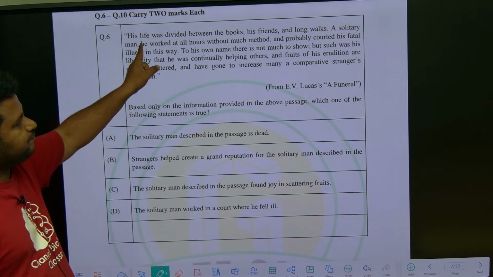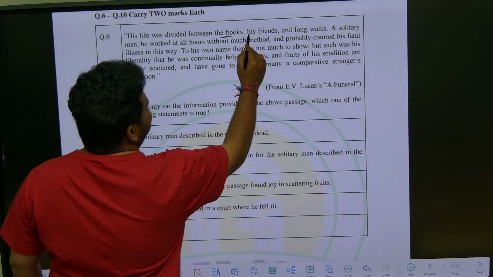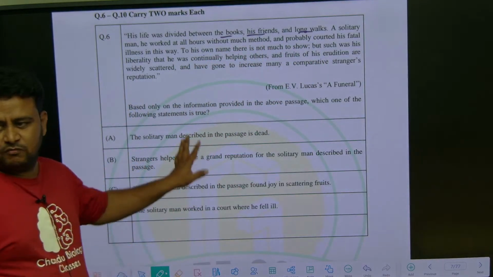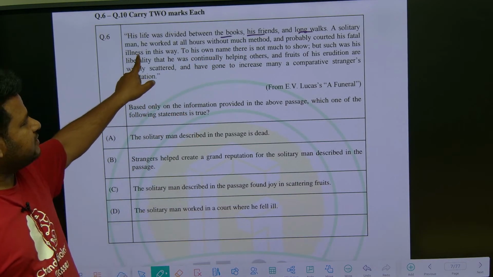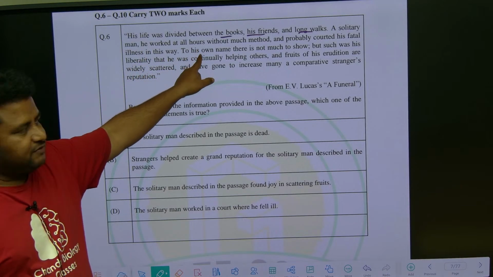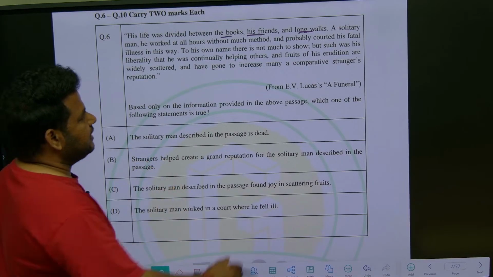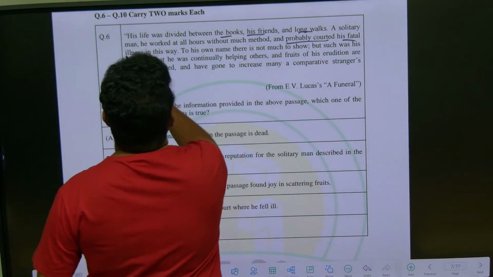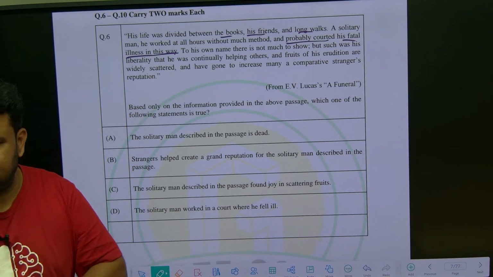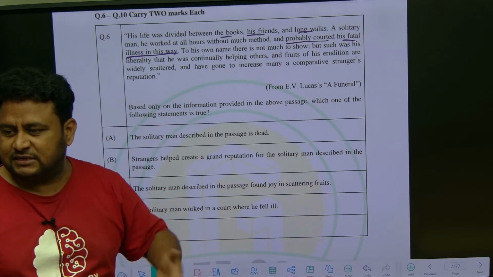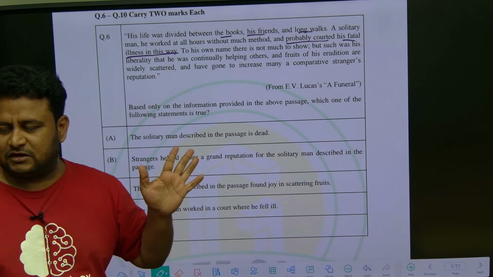So his life, that means here they are talking about the solitary man only. His life was divided between books, his friends and long walks. That means what was the main element of his life? Books, his friends and long walks. A solitary man, okay, he worked at all hours without much method. That means without applying his brain, he worked at all hours, and probably quoted his fatal illness in this way. Probably quoted here means he himself created his illness. Why? He worked like this without having a proper method. He kept on working. Because of that, what happens?